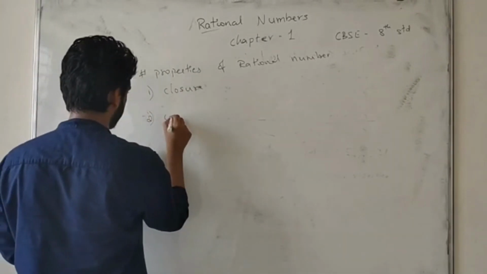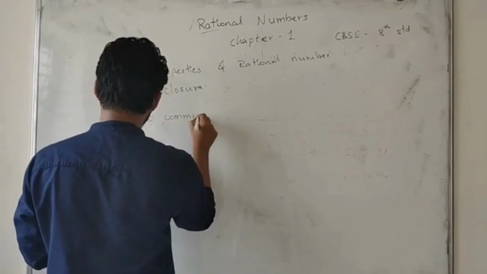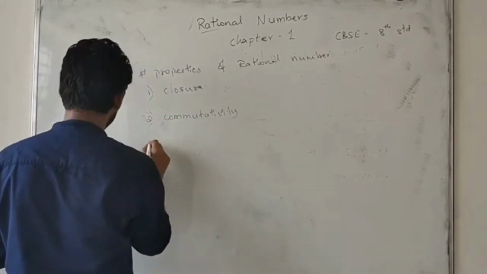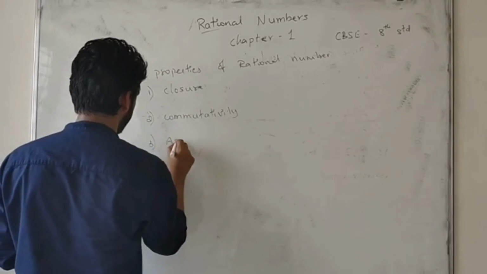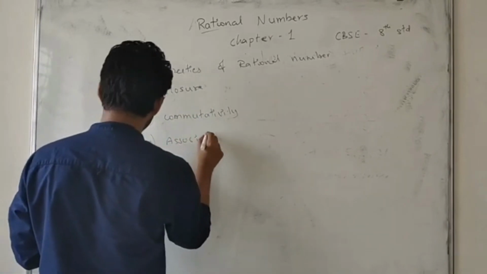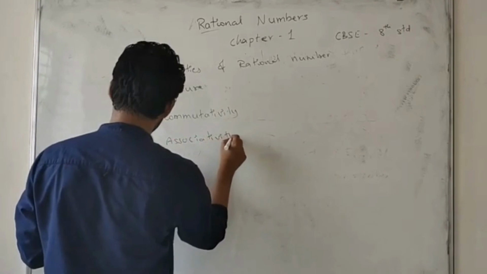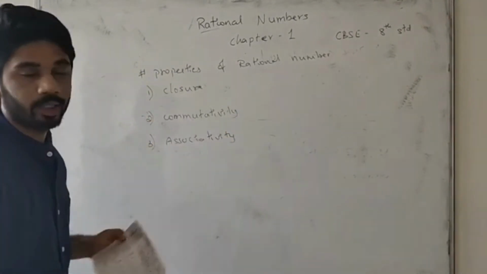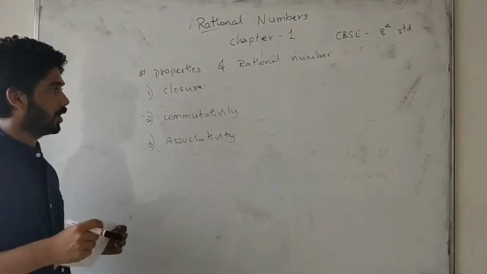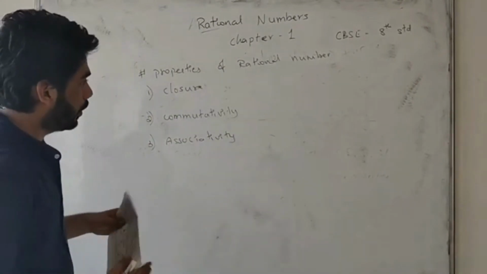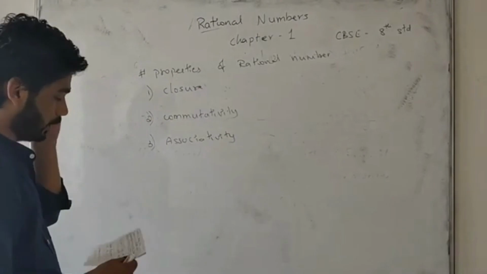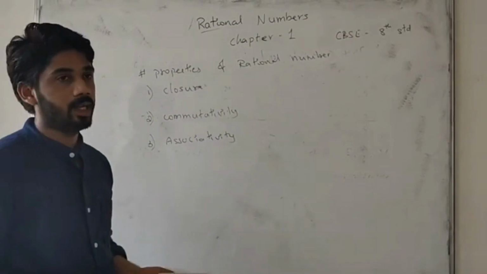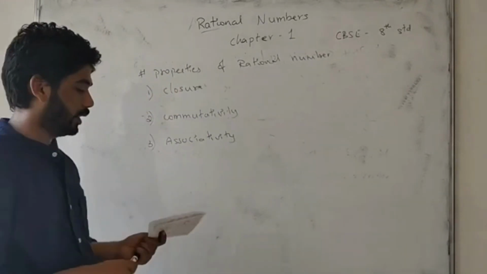Second one, commutative property. Third one, associative property. These are the properties we will come to know by solving the problems. Okay, first one, what is closure property? Where will we be using all these properties? These properties will be used in whole numbers, integers, rational numbers and natural numbers. There we will be considering all these things.